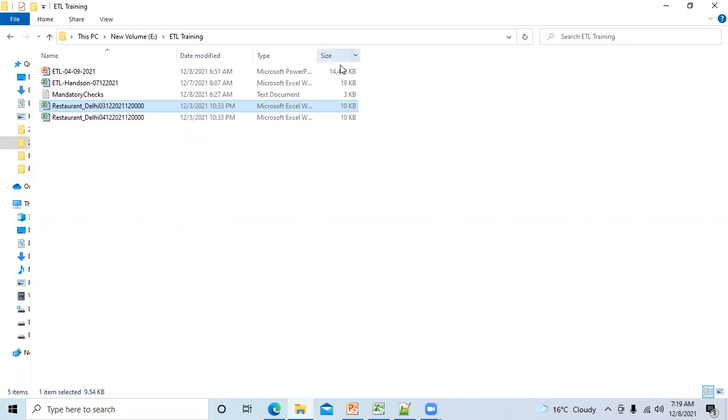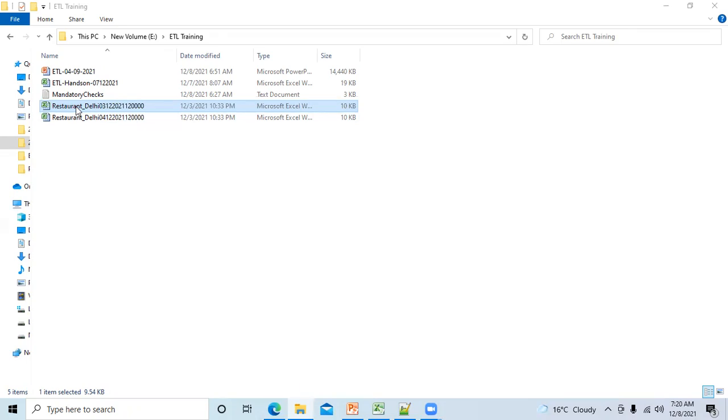How to solve this problem, guys? We need to delete the old record, means start of December. Very good. So on 3rd December, when you have received this file, you have run the job, a staging job, and data was loaded in staging.